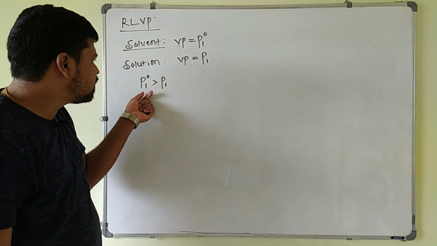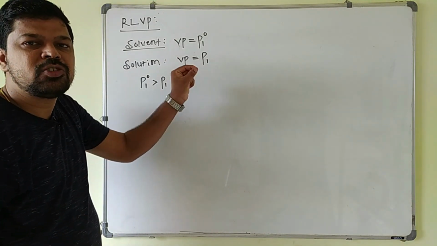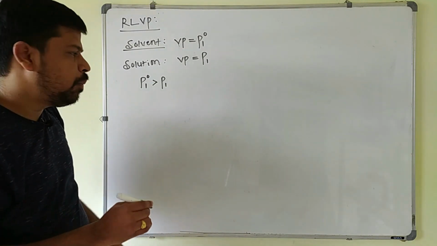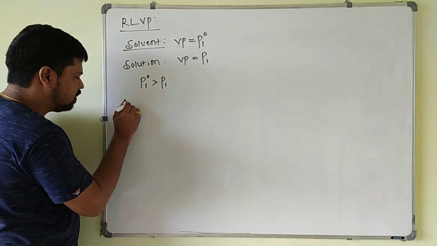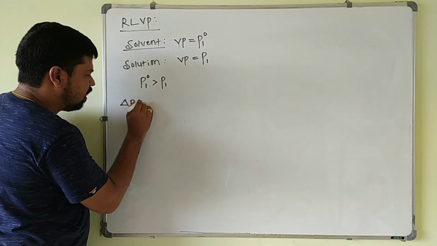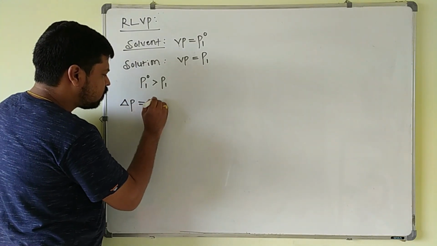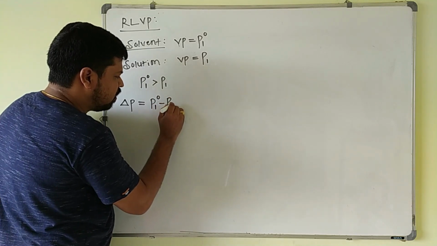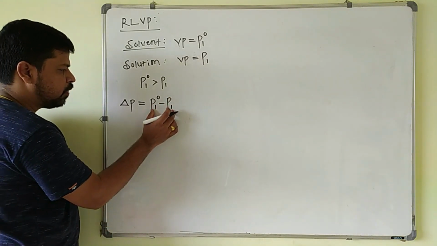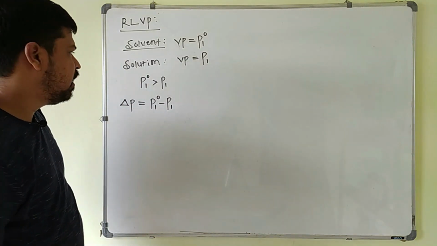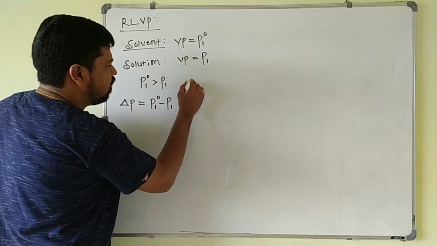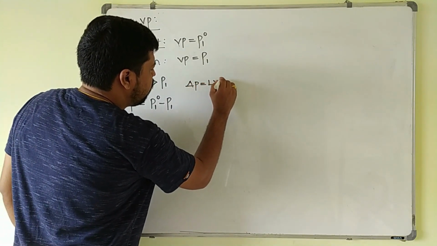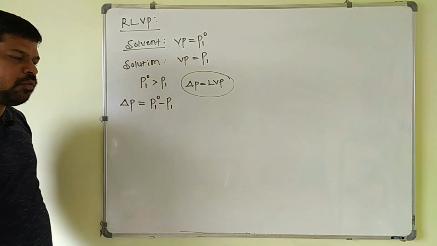So how much vapor pressure is decreased by adding the solute to the solvent? That is called lowering of vapor pressure. Delta P we will take here. Delta P is nothing but the difference between the vapor pressure of pure solvent and the solution. So the difference between these two is called delta P, the lowering of vapor pressure.